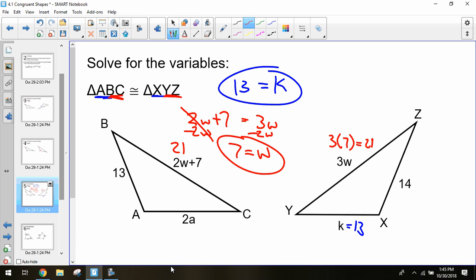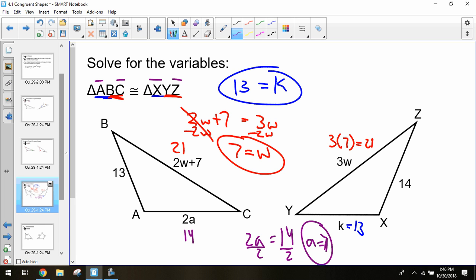So our last one would then be AC and XZ. So AC is 2A. XZ is 14. So divide by 2 to solve for A. And we get A equaling 7. We know that side length is 14.